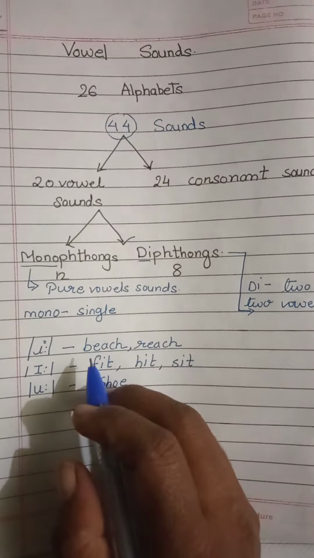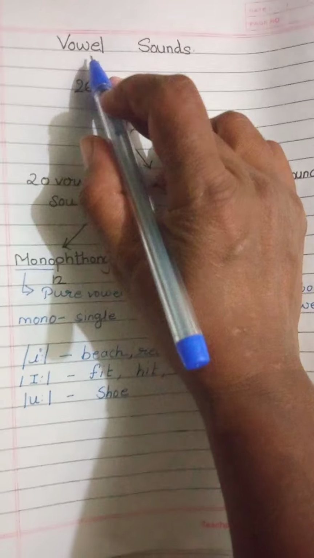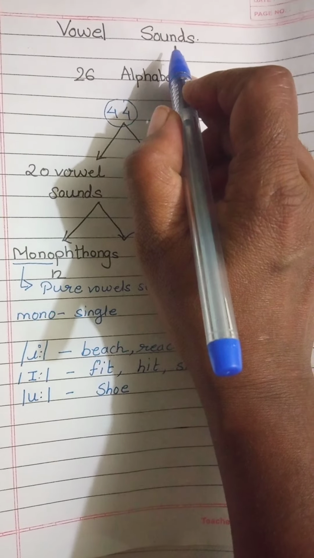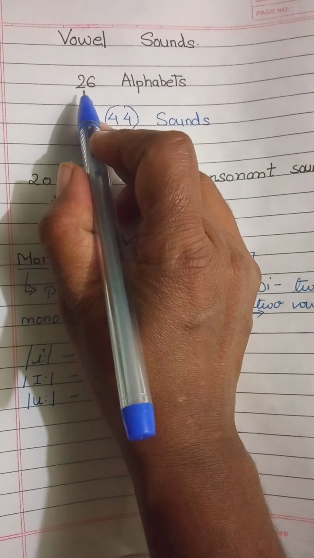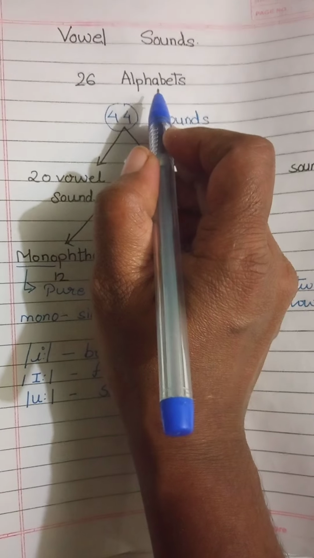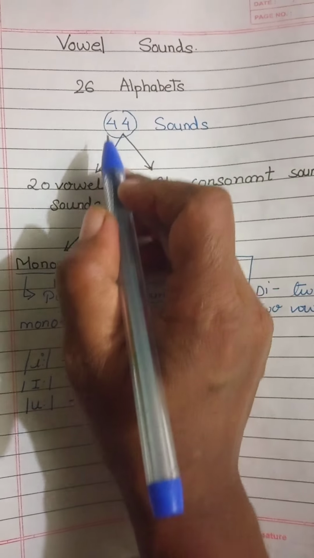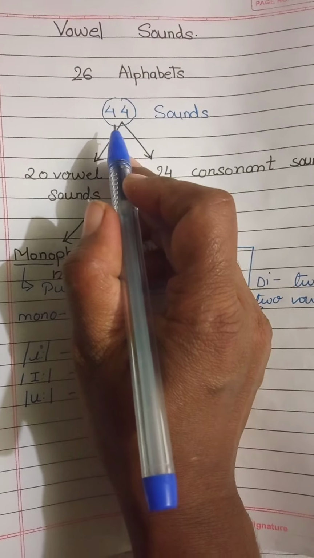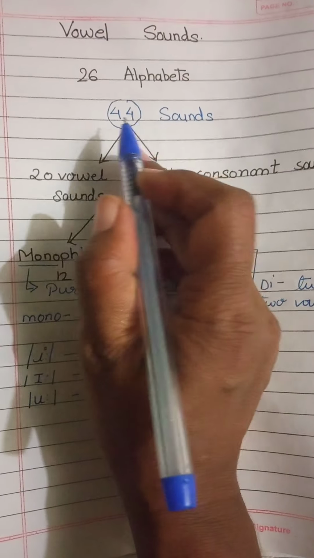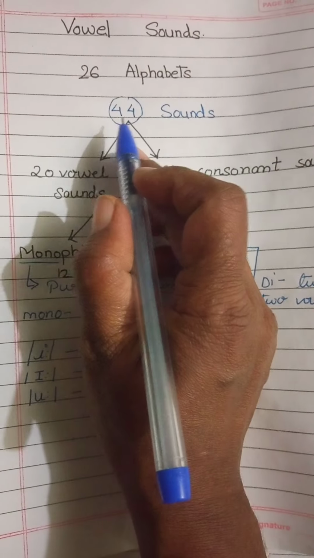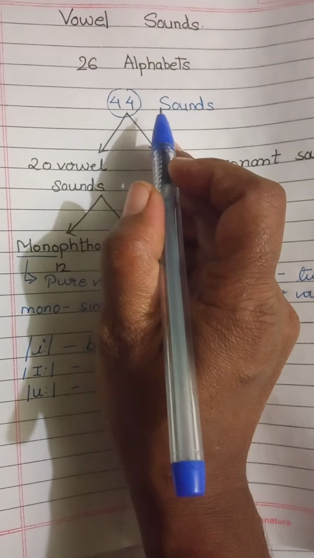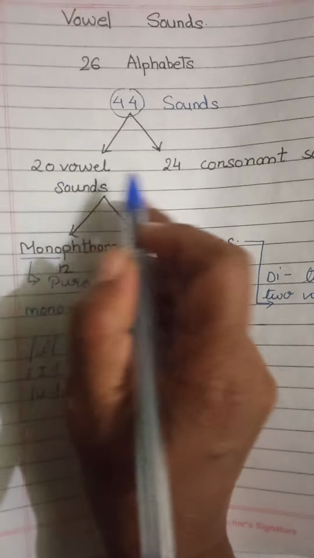So again I'll tell you about vowel sounds. In English we have 26 alphabets. And how many sounds are there? 44 sounds are there. कितने sounds हैं? 44 sounds हैं. और वो sounds दो पार्ट में डिवाइड किए गए.